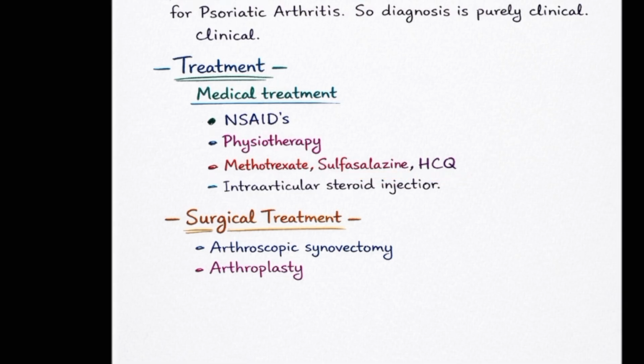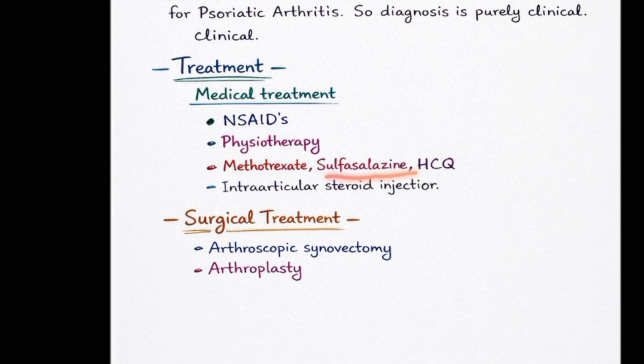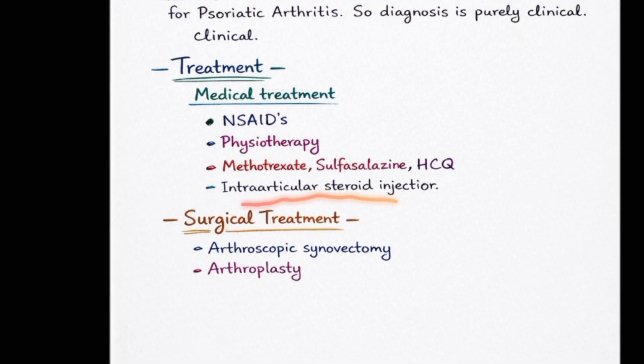These are the 3 drugs asked in questions. Methotrexate is an anti-mitotic, anti-cancer agent, not only used in rheumatoid arthritis, it's used in psoriatic arthritis also. Hydroxychloroquine, not only used in rheumatoid, is used in psoriatic arthritis also. Sulfasalazine, which you give in ankylosing spondylitis, is the same drug used in psoriatic spondyloarthropathy. So, these are the 3 drugs.